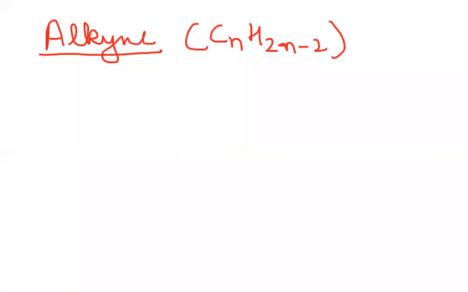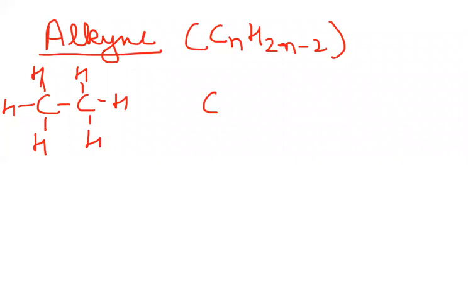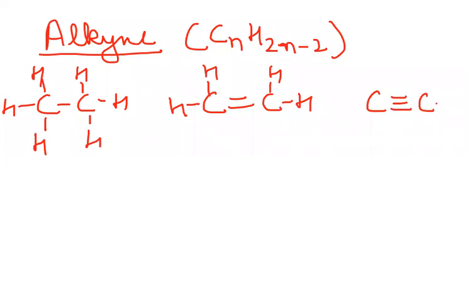Okay, now we'll compare 3 compounds. We'll compare CH3 and a CH3. So this is ethane. I'm comparing alkane, alkene, and alkyne. The next one is carbon with 2 bonds in between, with H and then H. And the third one that we will take up is C triple bond C, with 1 hydrogen and 1 hydrogen. Now check for the molecular formula. Molecular formula for this is CH3, CH3.